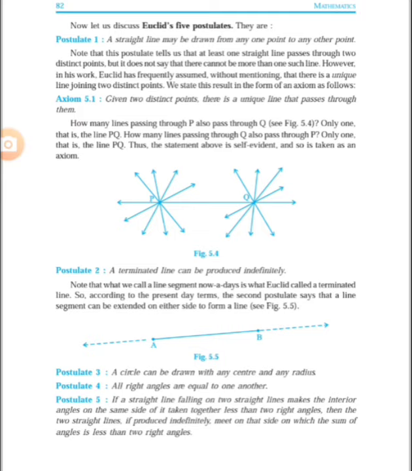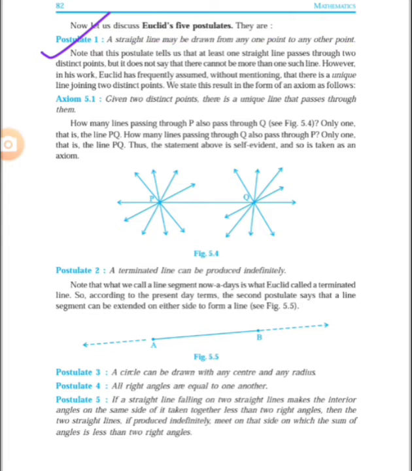Today we will discuss Euclid's 5 postulates. Euclid has given 5 postulates related to geometrical terms. We have to understand this. The first postulate is: a straight line may be drawn from any one point to any other point.